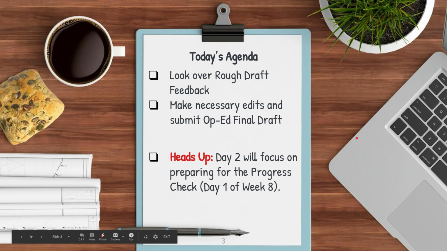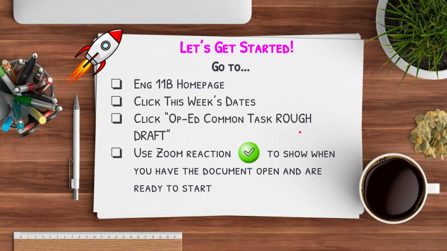If you look at our agenda, we're going to look over your rough draft feedback, then make any necessary edits and submit your op-ed final draft. As a quick heads up, day 2 of this week will focus on preparing for the progress check, which is what we're doing on day 1 of next week. All right, so let's get started.